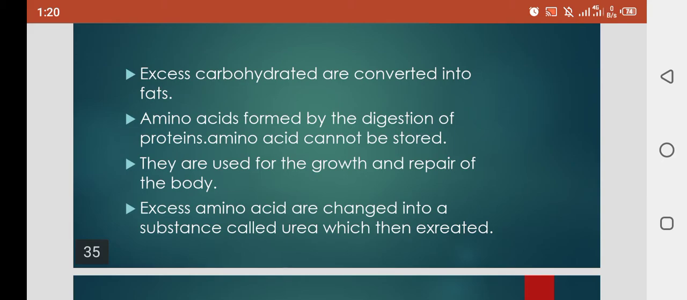They are used for the growth and repair of the body. Protein is used for the growth and repair of the body, and it helps in muscle development in our body. Excess amino acids are changed into a substance called urea, which is then excreted. Ammonia is a toxic substance, and it is not needed for our body. Clear? So excess amino acids are changed into urea, which is then excreted from our body.